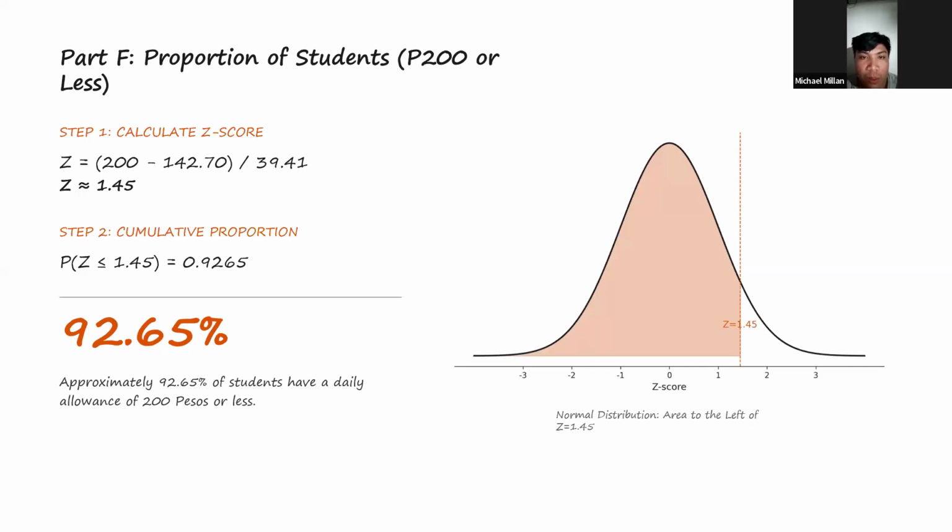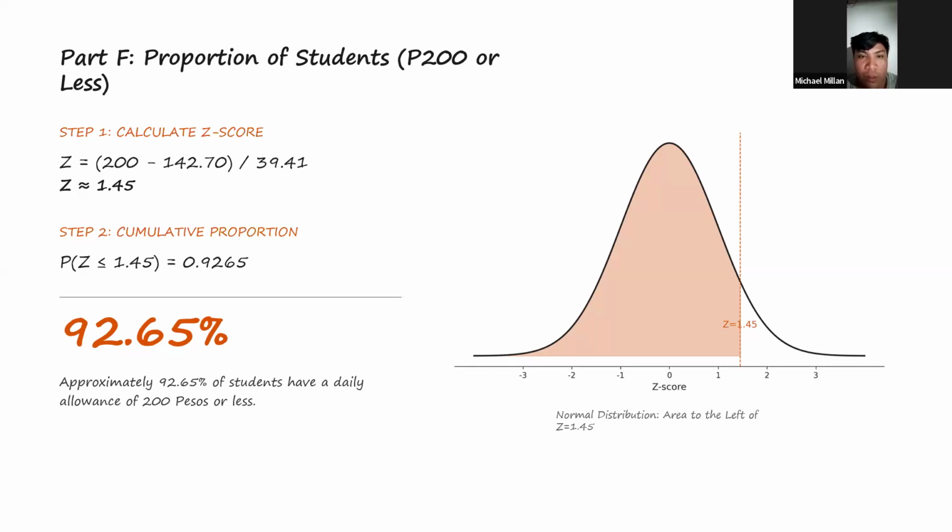About 92.65%, roughly 93 out of every 100 NBS students, receive 200 pesos or less per day. This means getting more than 200 pesos is relatively rare. Only about 7.35% of students, roughly 1 in 14, get that much. In our actual sample of 50 students, only those with 220 and 250 pesos get more than 200.